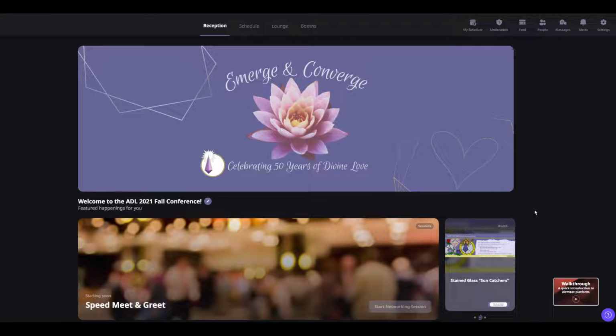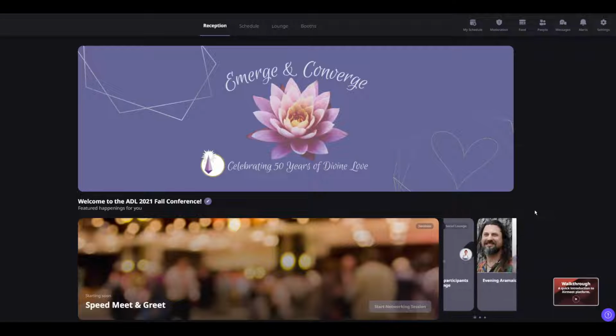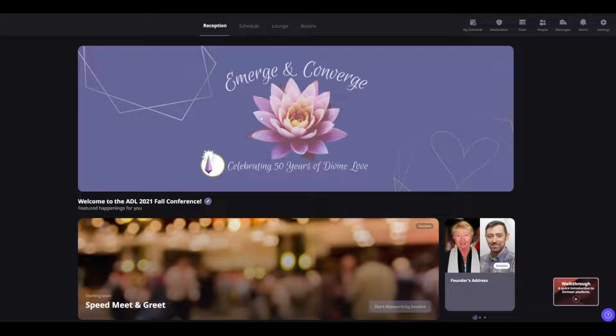As a speaker at the ADL 2021 Fall Conference, here's what you can expect to see once you're logged into the system. The platform we're going to be using this year is called Airmeet. When you first log in, you'll have to enter your name and that sort of information. But then you'll land here on the reception area of the event.